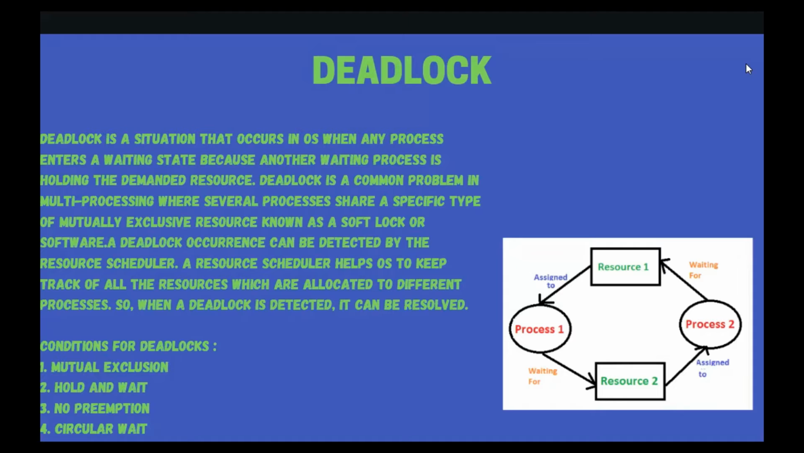A resource scheduler helps the OS keep track of all the resources which are allocated to different processes. So when a deadlock is detected, it can be resolved. The conditions for deadlock are mutual exclusion, hold and wait, and non-preemption.